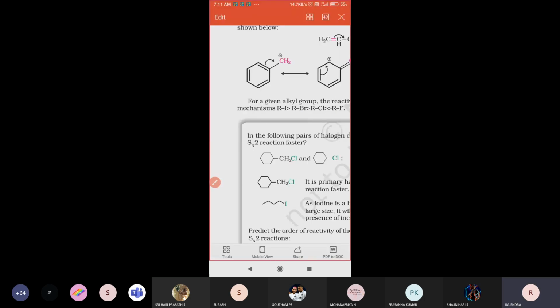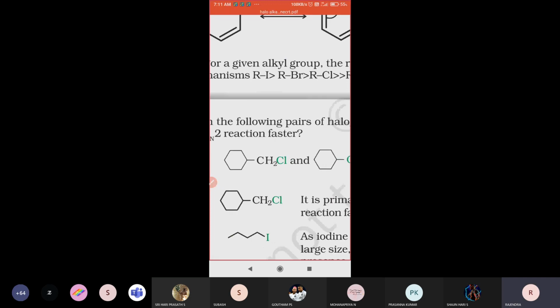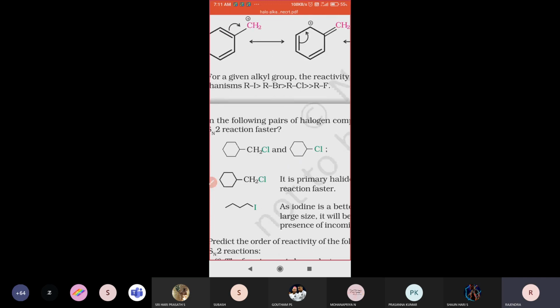Two compounds are given. Among the following pairs of halogen compounds, which would undergo the SN2 reaction faster? Look at these compounds. One compound is given like this, with CH2Cl.